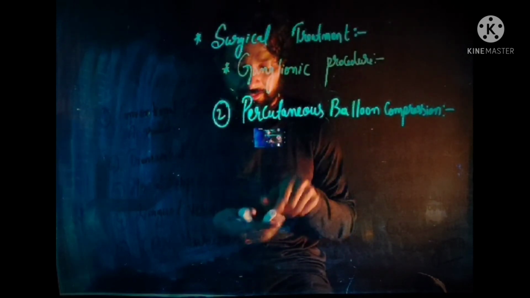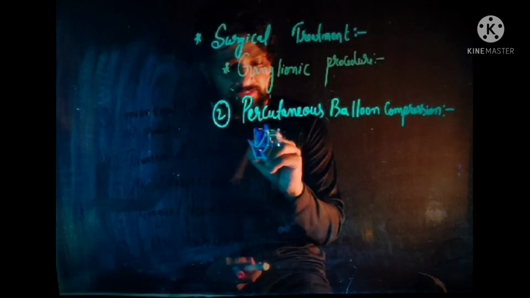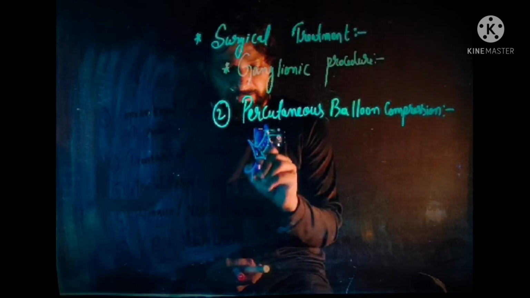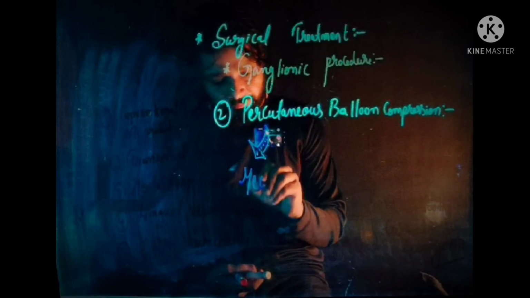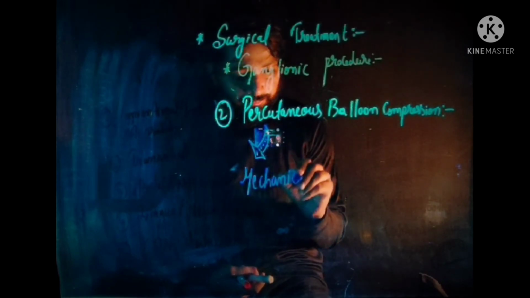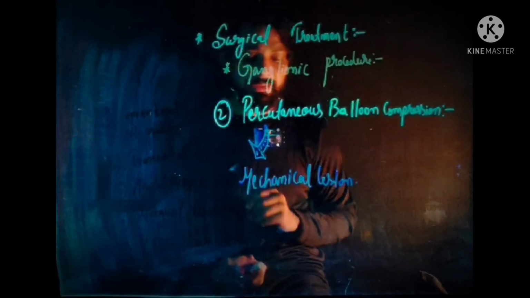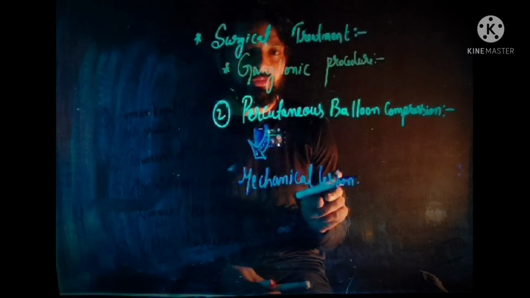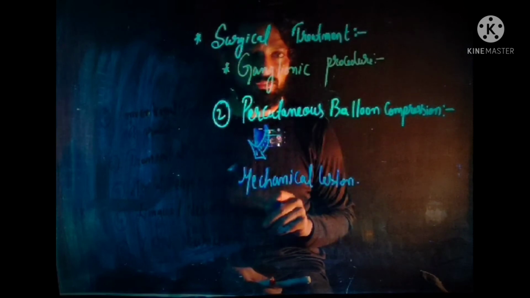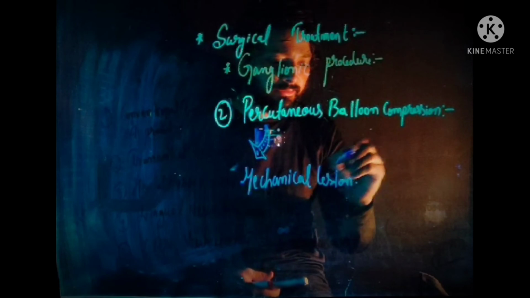Now in percutaneous balloon compression, what happens? A mechanical lesion is created, and this mechanical lesion is used to treat trigeminal neuralgia, or to provide relief from the symptoms of trigeminal neuralgia. Now this mechanical lesion is created by using